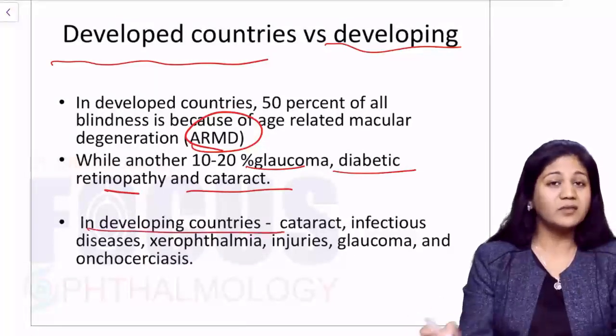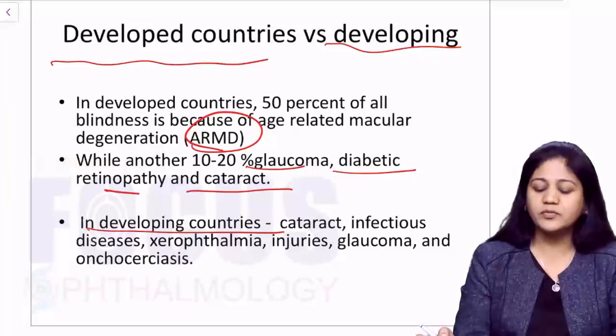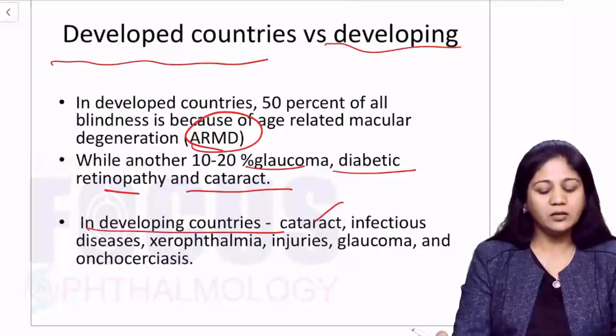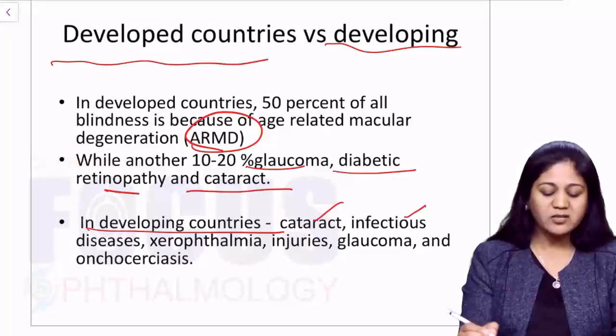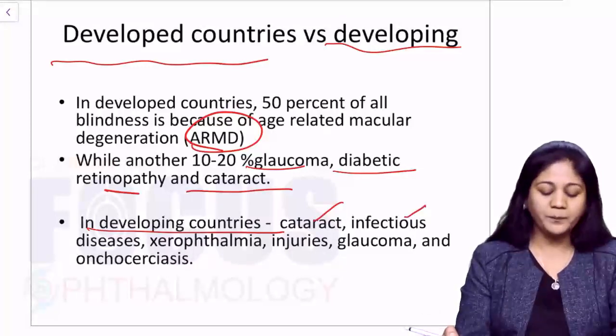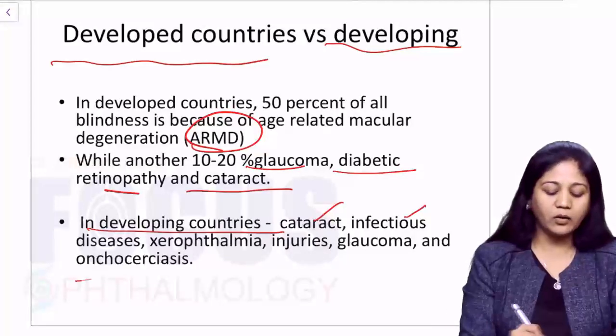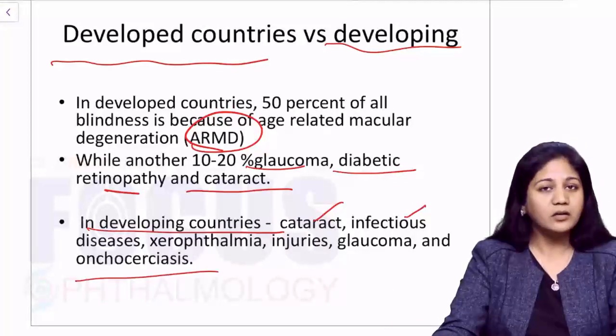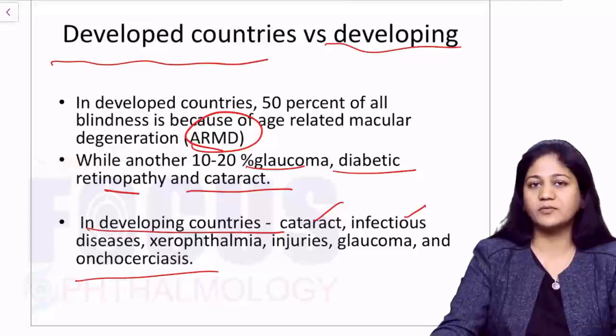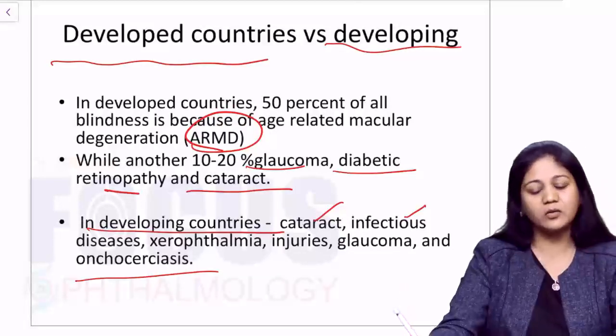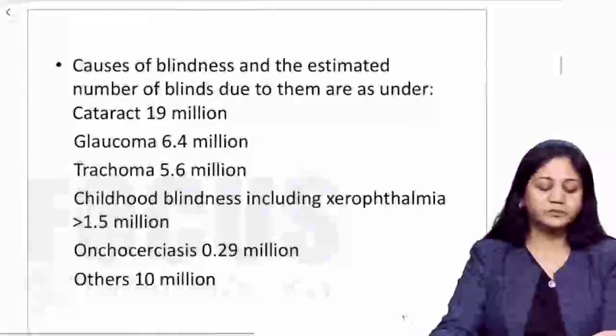But if we talk about the developing countries, the scenario is very different. Cataract is the main cause, as we know. Infectious diseases like trachoma, xerophthalmia, injuries to the eye, glaucoma and onchocerciasis are the various relevant causes apart from cataract. So the scenario is very different.